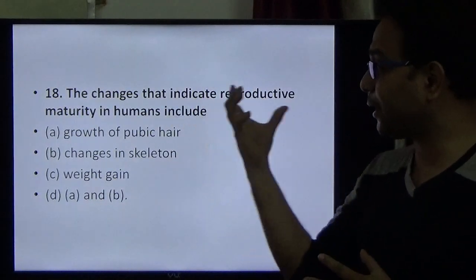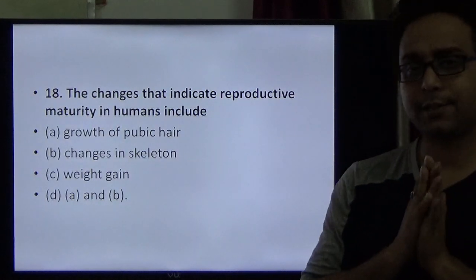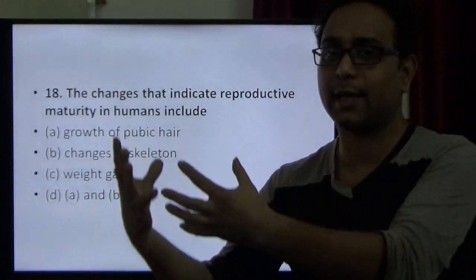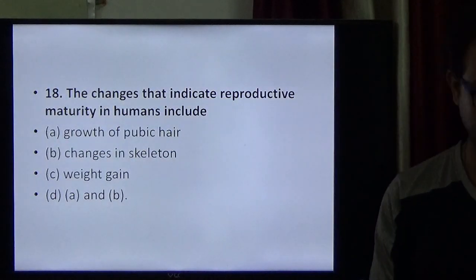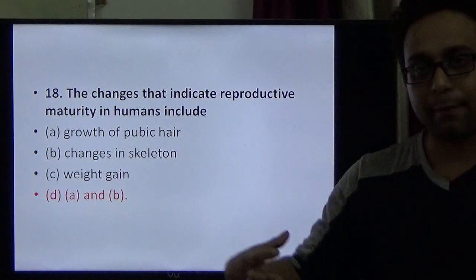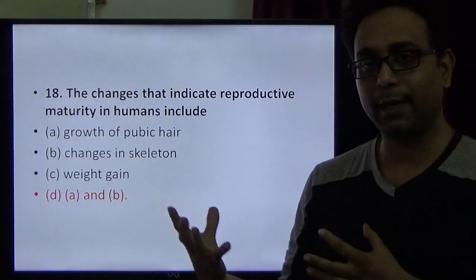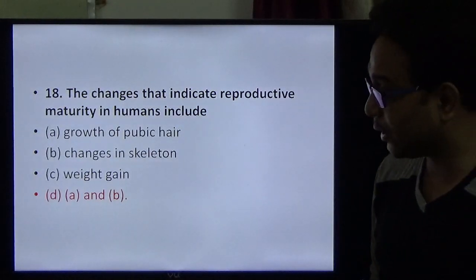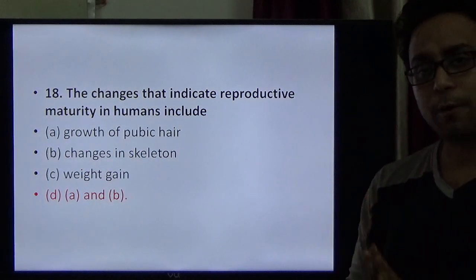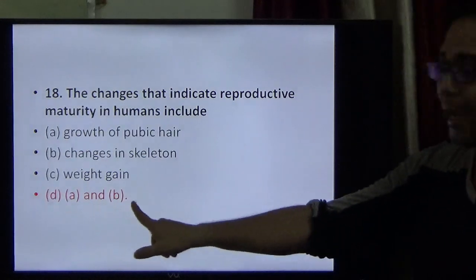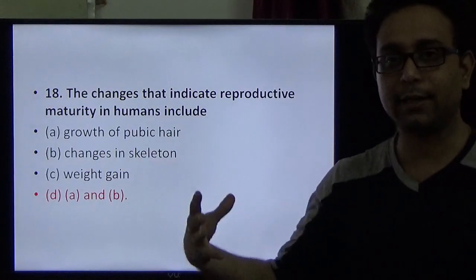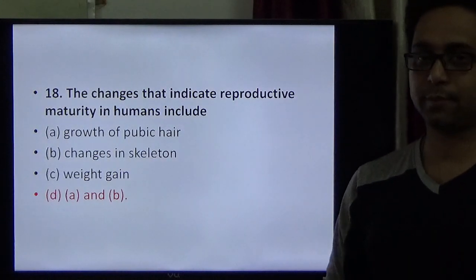The changes that indicate the reproductive maturity of humans include... What happens when human beings attain sexual maturity, or puberty? At that time there are changes in the skeleton, so growth happens, mostly in male persons. Also, the more common option is the growth of pubic hair. These are the two options, so option D, A and B, is the right option. When human beings reach puberty, their skeleton and weight suddenly increase.